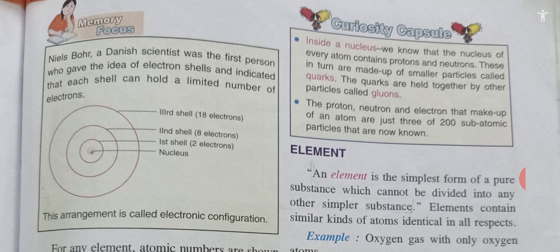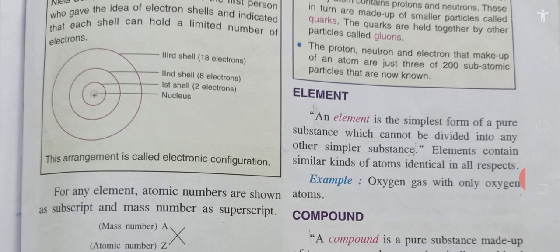Now children, this is a detailed study, we must know it, but it is not asked. The protons, neutrons and electrons that make up an atom are just 3 of 200 subatomic particles that are known. So there are more than 3 particles, but we only focus on these 3 particles, that is the protons, neutrons and the electrons.